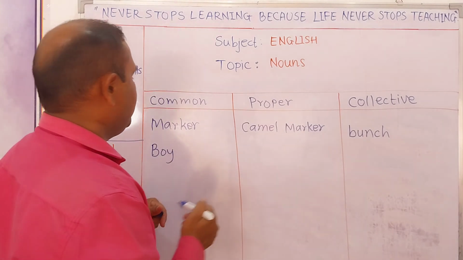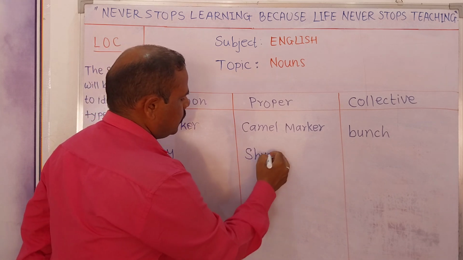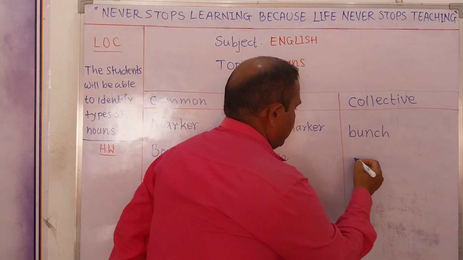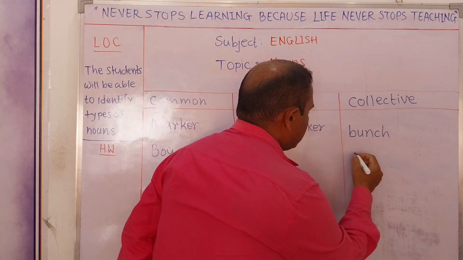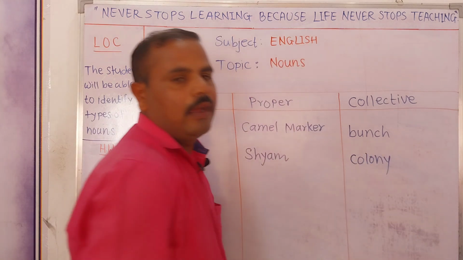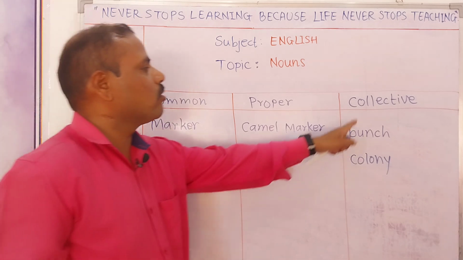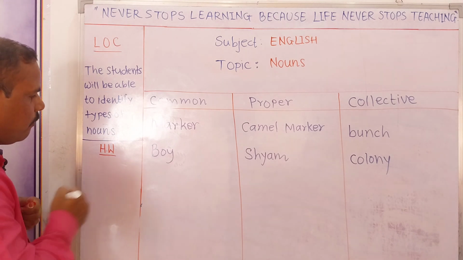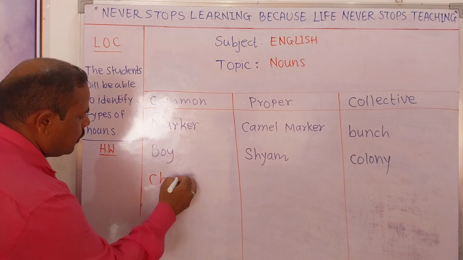We can give any name, that is Sham, right? Here we can say the collective noun, that is colony, colony of ants, right? So we can say colony or colony of ants. Next, we will write one more example, that is chair.